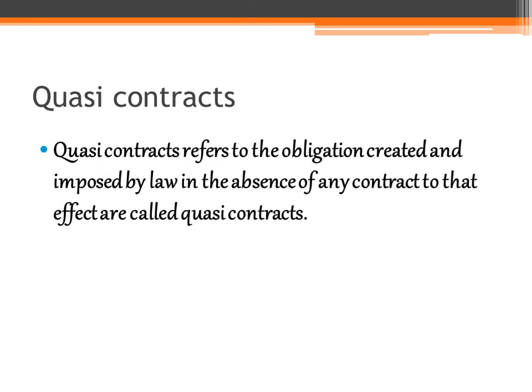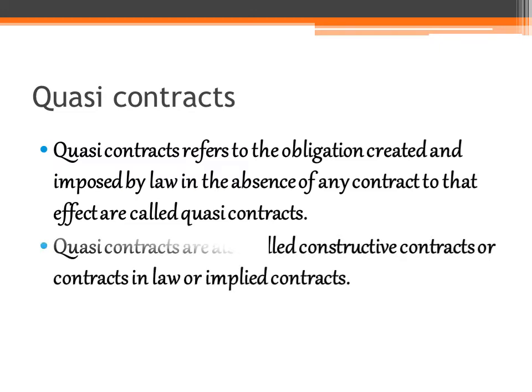Quasi-contract refers to the obligation created and imposed by law in the absence of any contract to that effect. Quasi means to a certain extent or almost. These contracts are created and imposed by law in the absence of a contract to that effect. That's why these contracts are otherwise called implied contracts or constructive contracts.